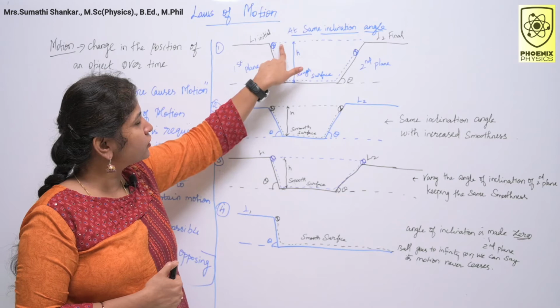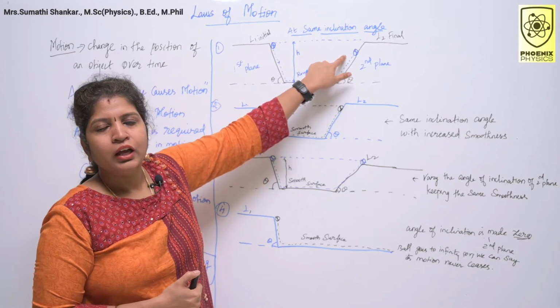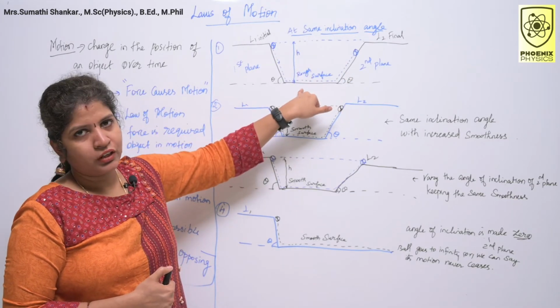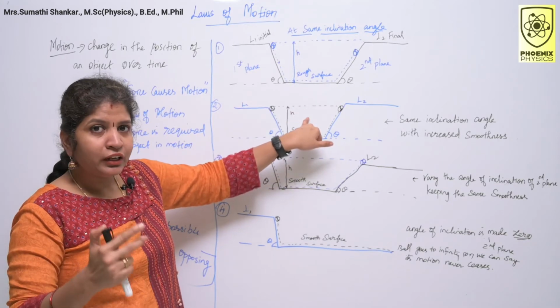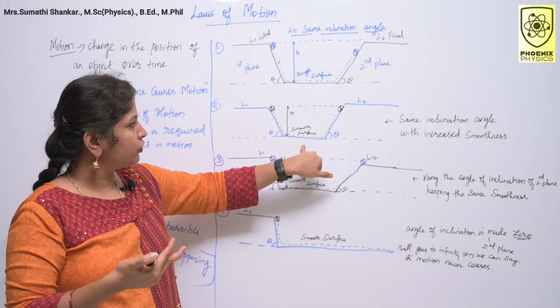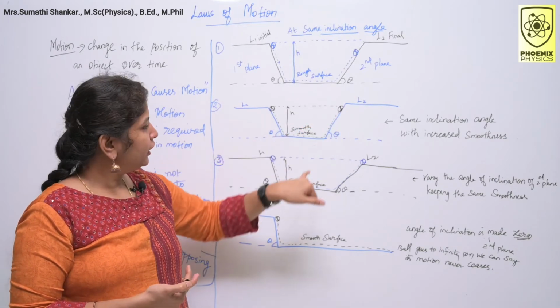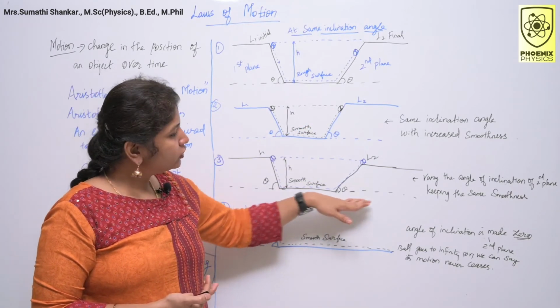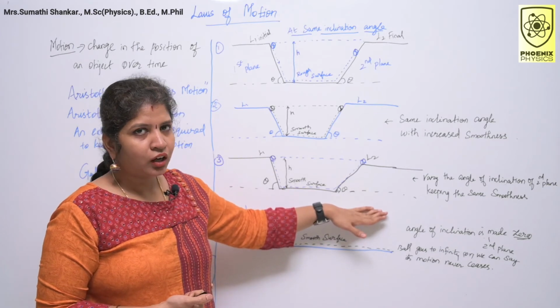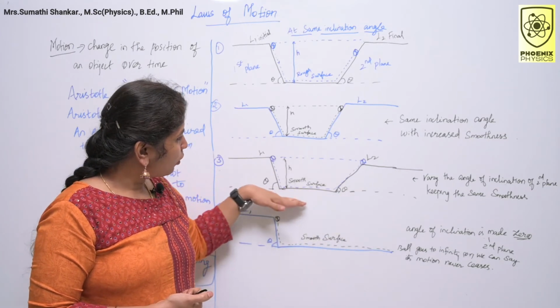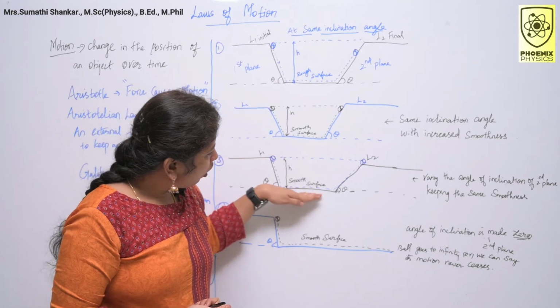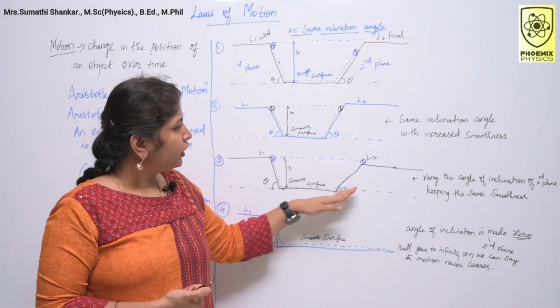Initial position is here and final position is here, because of the rough surface. Then in the second diagram, he increased the smoothness of the surface, so the ball reached the same height. Here he changed the angle of inclination, theta, so the ball travels a longer distance on the second plane and reaches the height.